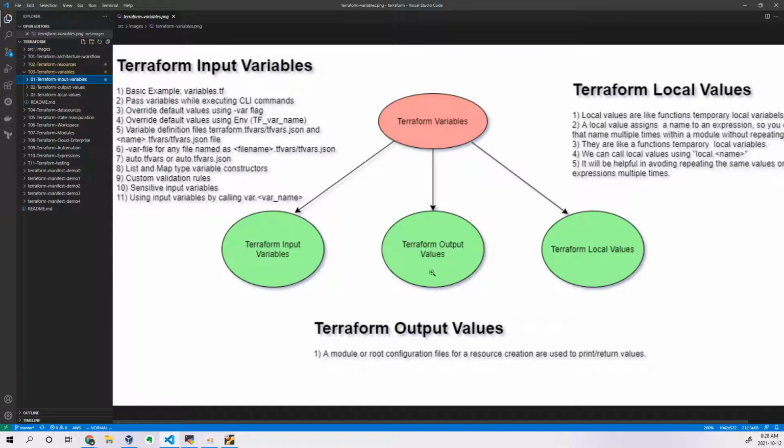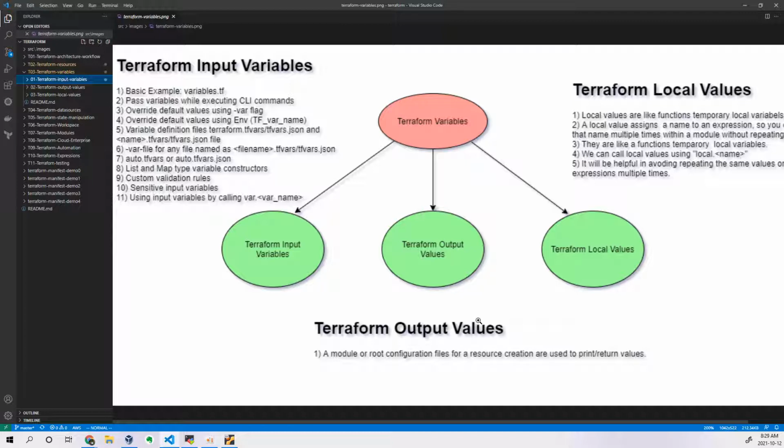Output values are something where a module or a root configuration file for a resource creation is used to print and return values. Let's say you are trying to create some resource on a specific provider. Let's forget about which provider you are using. When you create some resource through a Terraform configuration file or a Terraform module, and after creation you want to print some value of that particular resource, then we have to use output values.